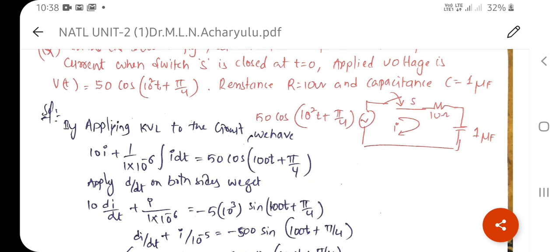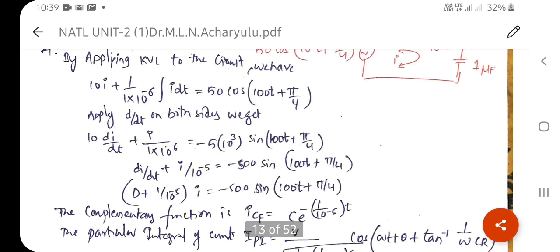Similarly, the applied voltage is 50 cos of (100t plus pi by 4), and the capacitance is 1 microfarad. Therefore 1 by 10 power minus 6 integral i dt, and resistance is 10, so 10i. Already know that. Differentiating on both sides, we get 10 di by dt plus the integral and differential cancel, so i by 1 into 10 power minus 6 is equal to the differentiation of 50 cos(omega t plus pi by 4), so 100 into 50, that is minus 5000 sin(100t plus pi by 4).